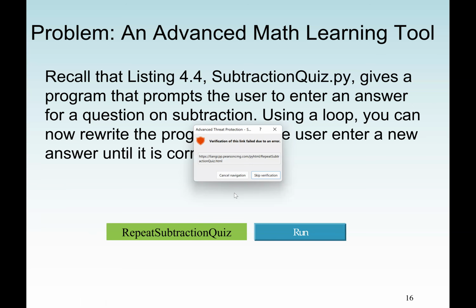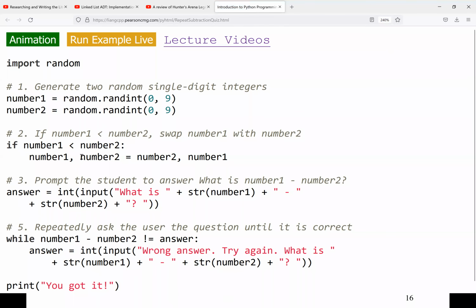So let's see this program. Hopefully we can see it. Let me see if it will work. Okay, it works. So this is the program here. Now, the reason why I think we used the random package before, or I'll say the class before, is that we can generate any random numbers.